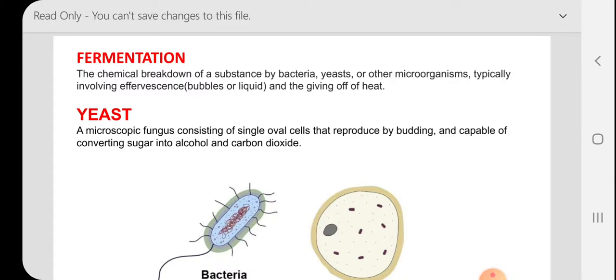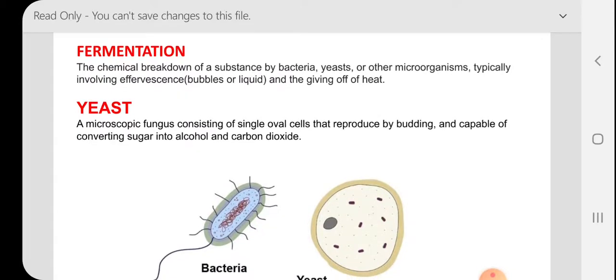Yeast, what is yeast? A microscopic fungus consisting of single oval cells that reproduce by budding and are capable of converting sugar into alcohol and carbon dioxide. So this yeast is converting sugar into alcohol and carbon dioxide.